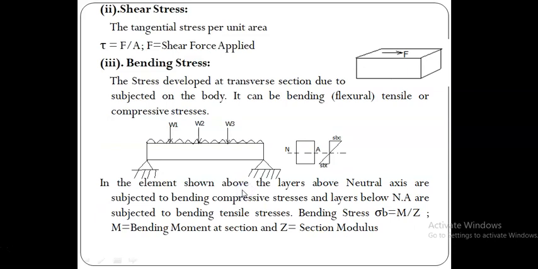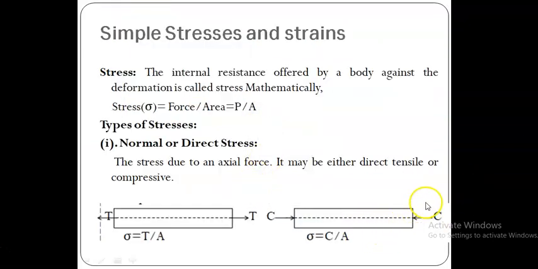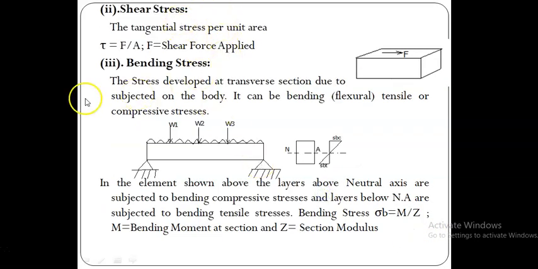Next, shear stress. This axial stress is calculated perpendicular to the plane. That's why it is normal stress. Suppose there is a plane, so this normal force is acting perpendicular to that plane, whereas this shear stress is parallel to that plane, or it is acting tangentially on the surface or plane. That's why it is called tangential stress.